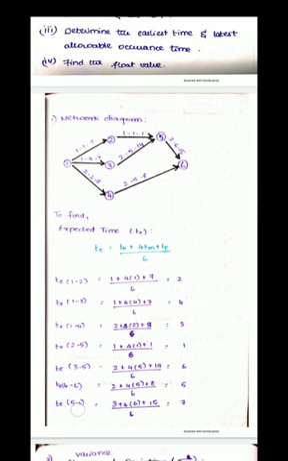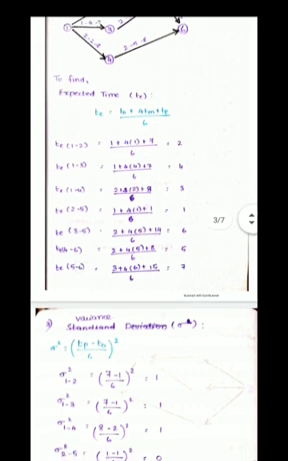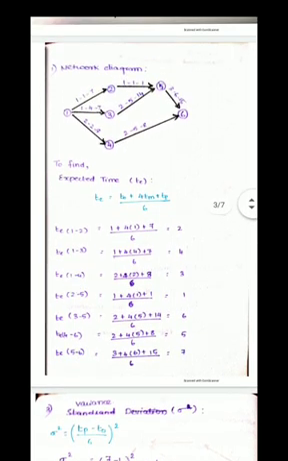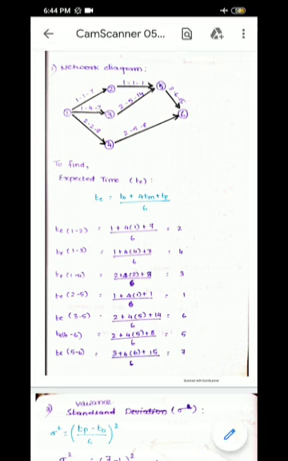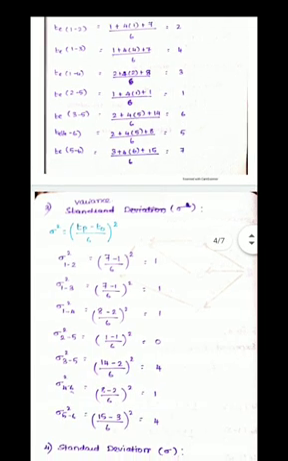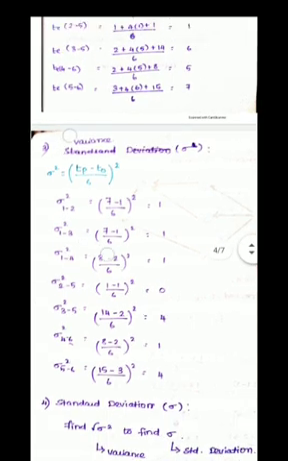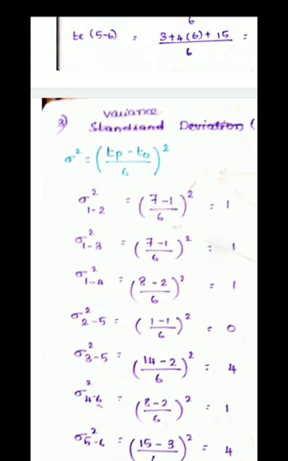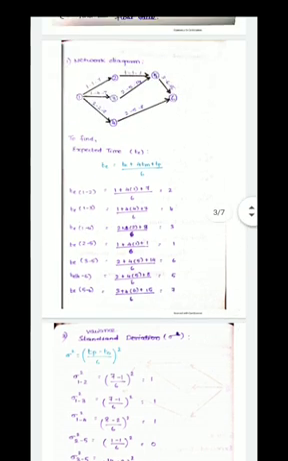Similarly, you are going to find the TE for the other activities also. For activity 1 to 3, the values of T0, Tm, Tp are 1, 4, 7. I'm simply substituting the values here and finding the answers. So I have found it for all the 7 activities. Next I'm moving on to the variance. Variance is nothing but sigma square. Sigma square is equal to Tp minus T0 divided by 6, the whole square. Similarly, from the diagram I have written the values of Tp and T0.